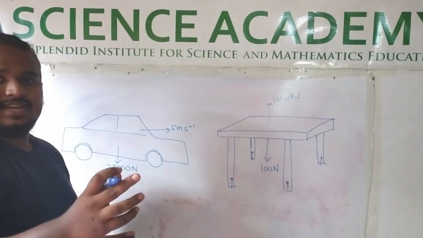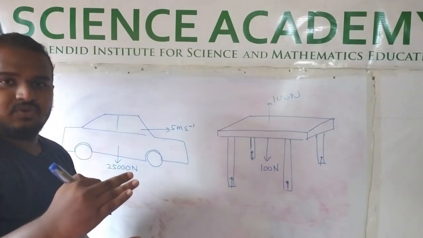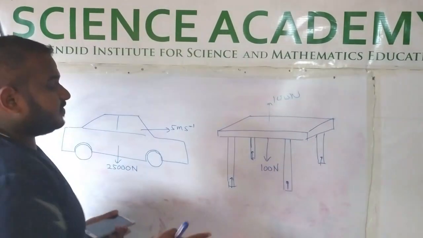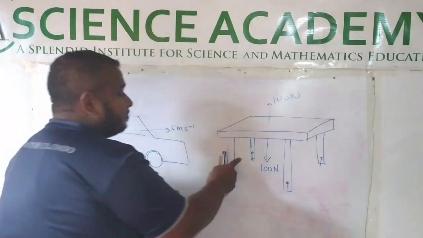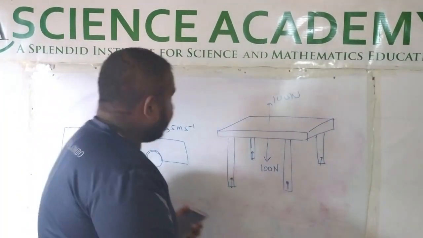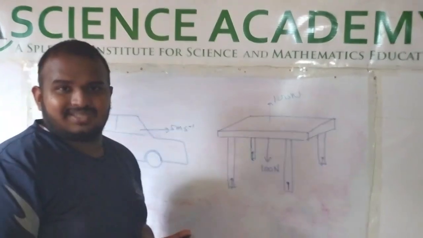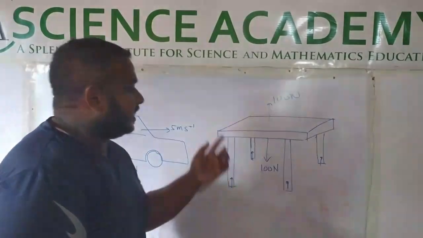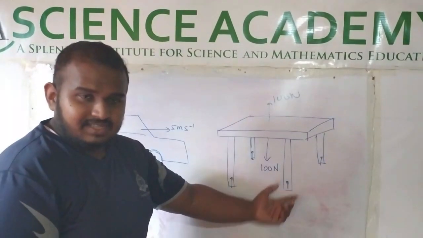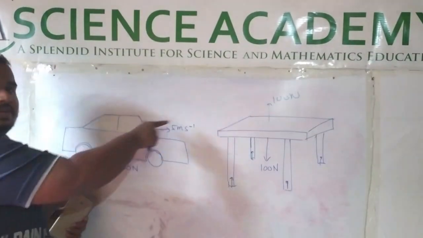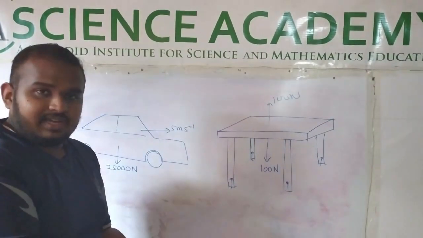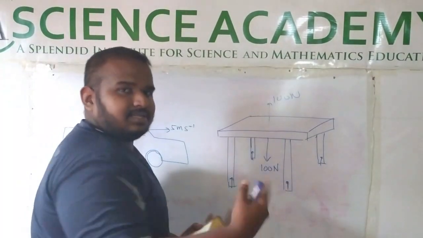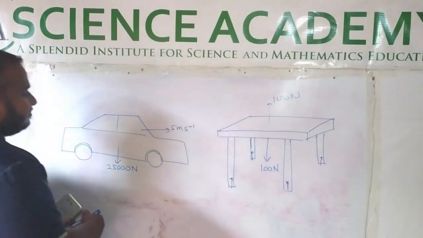The theory states that if there is no resultant force, there are two phenomena that can occur. The first phenomenon, if there is no resultant force, the object can be at rest. Or the object can move at uniform velocity. There are two possibilities. The first possibility, the object will be at rest. The second possibility, the object will move at uniform velocity. The other side of it, if the object is moving at uniform velocity or at rest, the resultant force is 0.